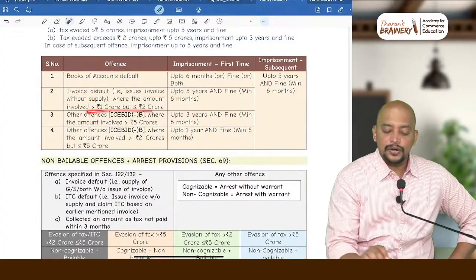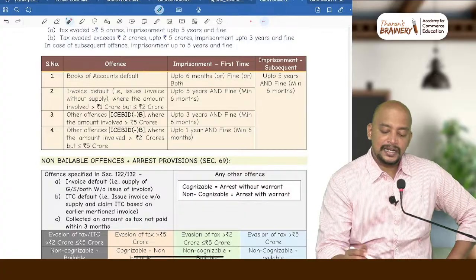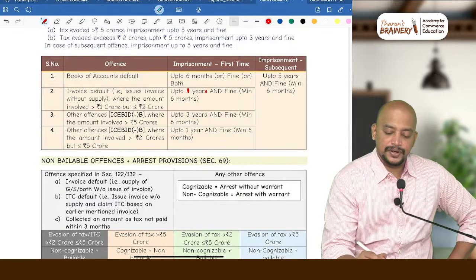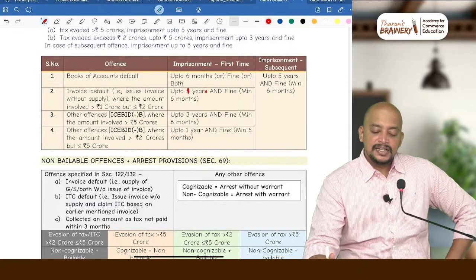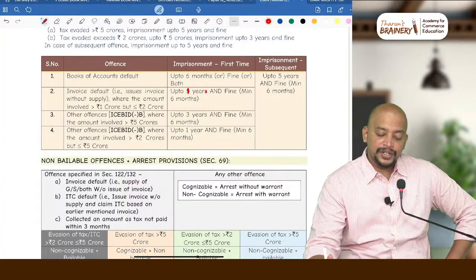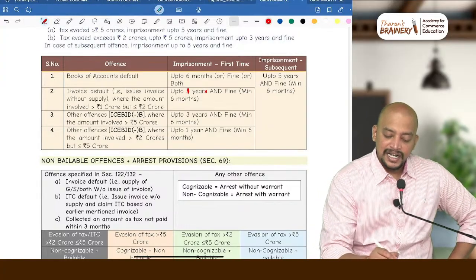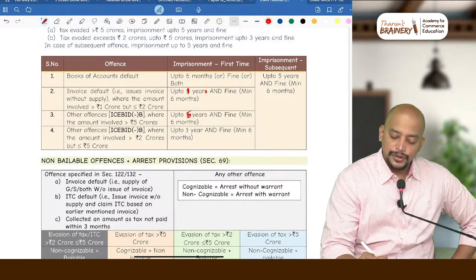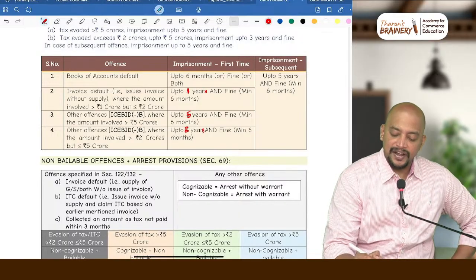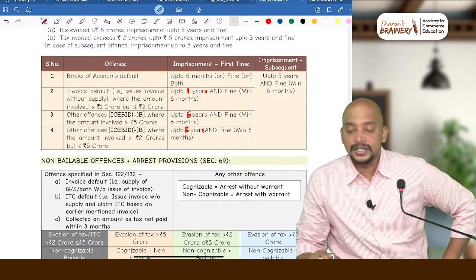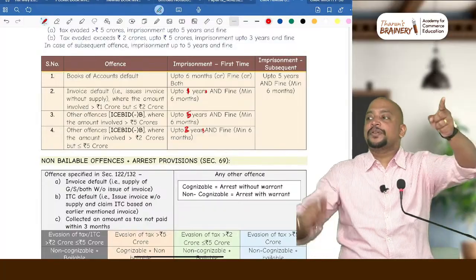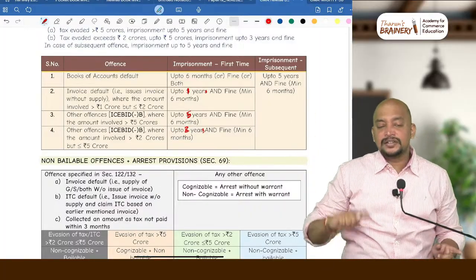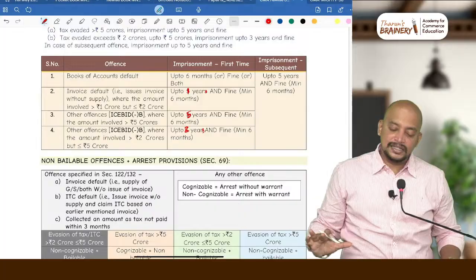It exceeds 1 crore but does not exceed 2 crore, then it will be up to 1 year and fine. Okay. Suppose it is other offences where the amount involved exceeds 5 crores. When it exceeds 5 crores, it is up to 5 years and fine. When it exceeds 2 crores, up to 3 years and fine. Okay, slight change here, the order changed. So you remember it like greater than 1 crore means up to 1 year, greater than 2 crores means up to 3 years, greater than 5 crores means up to 5 years. Okay, so this is for first time.